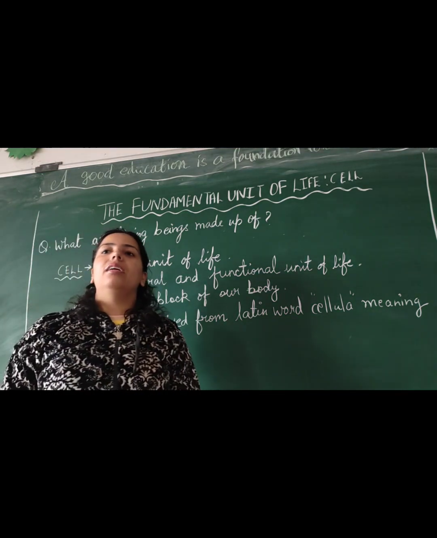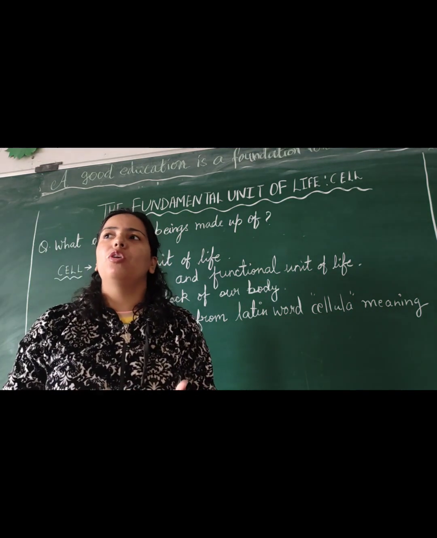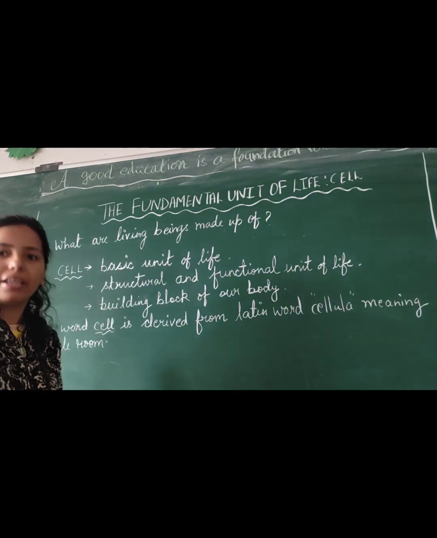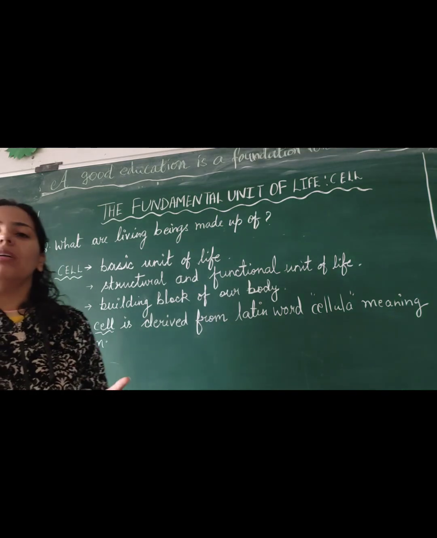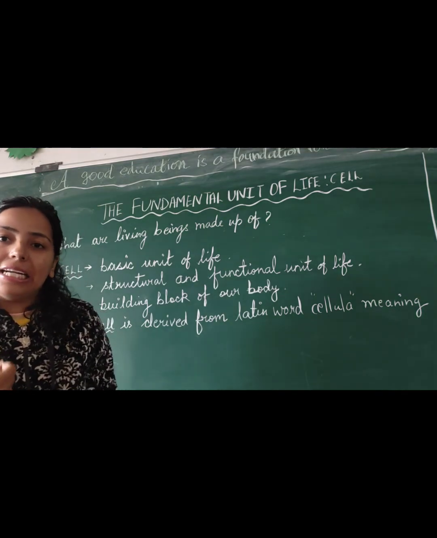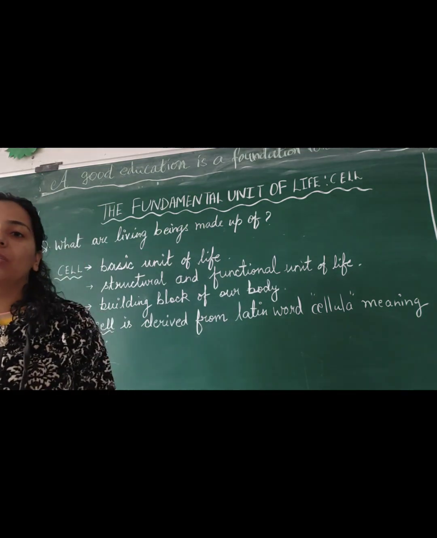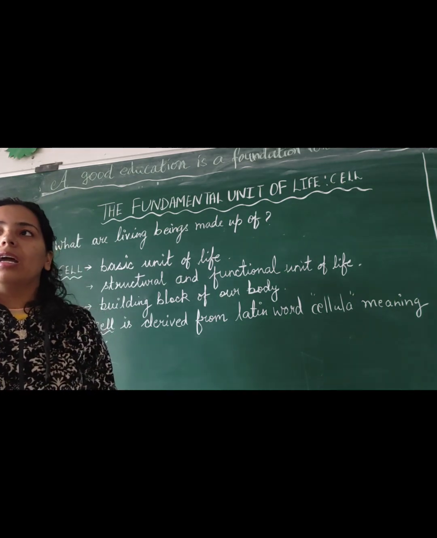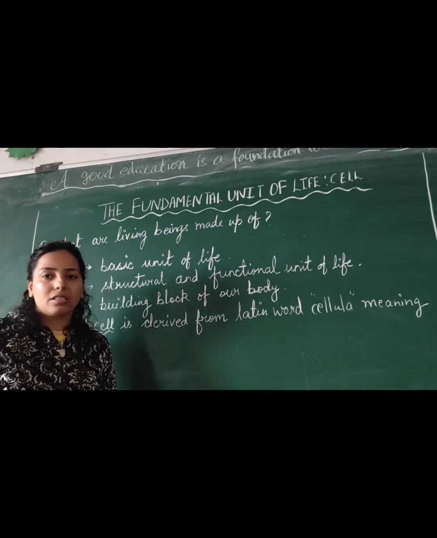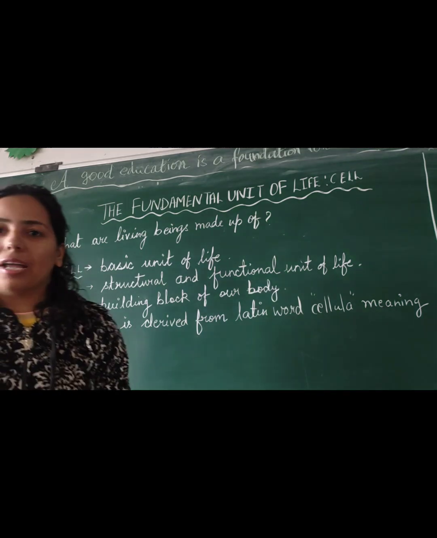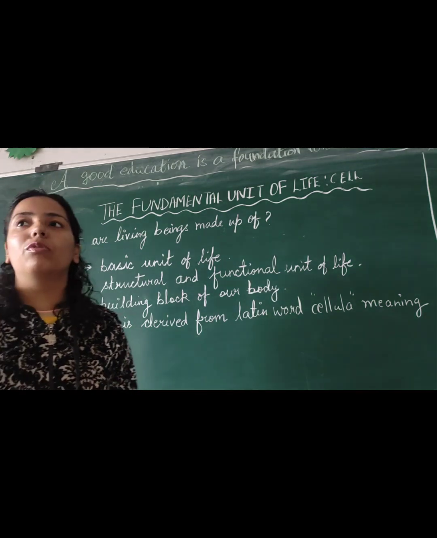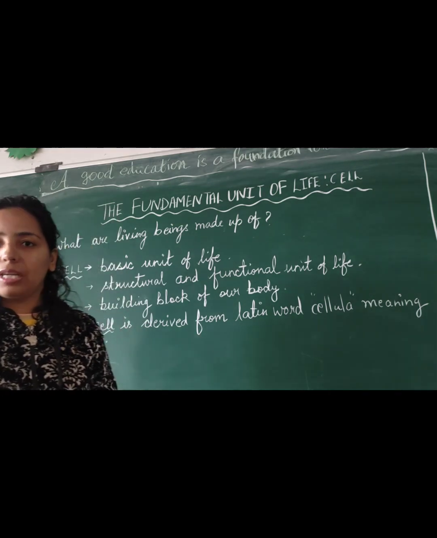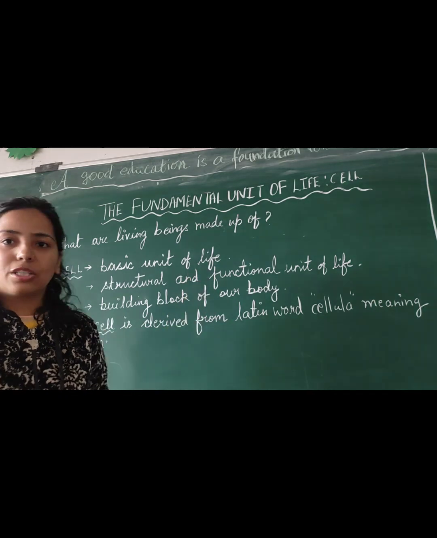Basically, if we tell it in a very normal way, living beings or living things are those who are alive, those who can eat, move, run, inhale air and respire. In biological terms, living things are those who can respire, create, move and eat. These are the general characteristics of a living being.